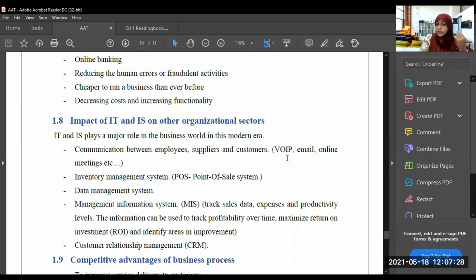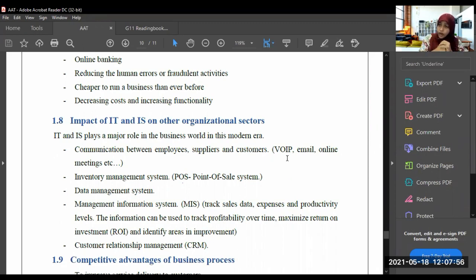Voice over internet protocol means using Skype, Zoom, also VoIP. We are using the internet to exchange the voice. So Skype, WhatsApp, Viber, and Zoom. These are kinds of VoIP, voice over internet protocol. Now understood what VoIP is?